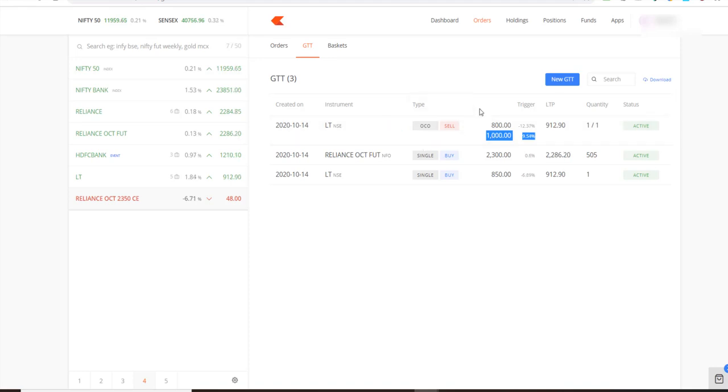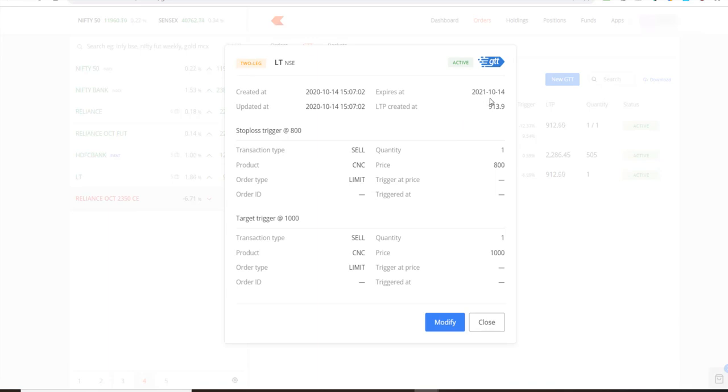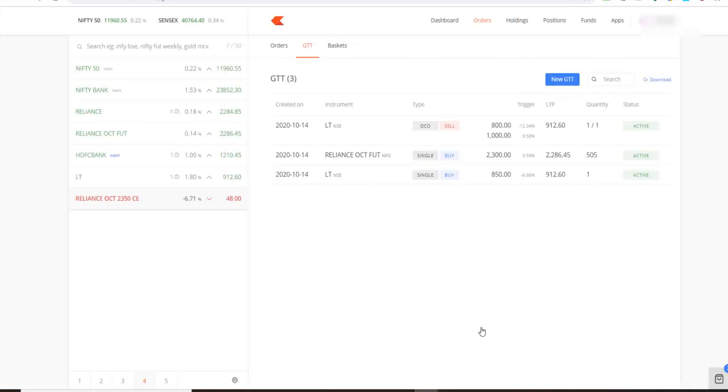So you can buy using GTT and you can sell using GTT, and this would be valid, like I'll show you here again, for 1 year. So this is the benefit that you get. You'll be more in control, even if you're not able to see the market on a daily basis. But if you know that a stock has a resistance, you can put this selling order at that point of time. And at the same time, you can even put a stop loss order as well.